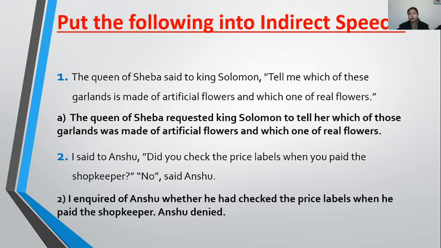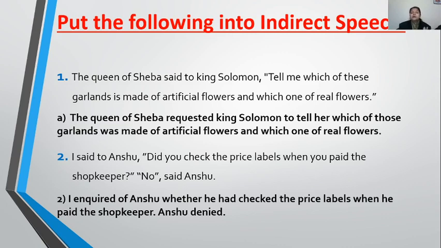I have used whether. I inquired of Anshu whether he had checked the price level. You is converted to he. Did, it was in past tense, converted to past perfect. Had checked the price level when he paid the shopkeeper. Here children, the second half could be in simple past or past perfect, any of them.